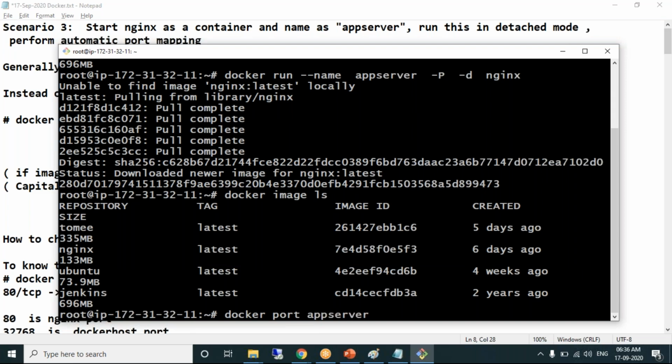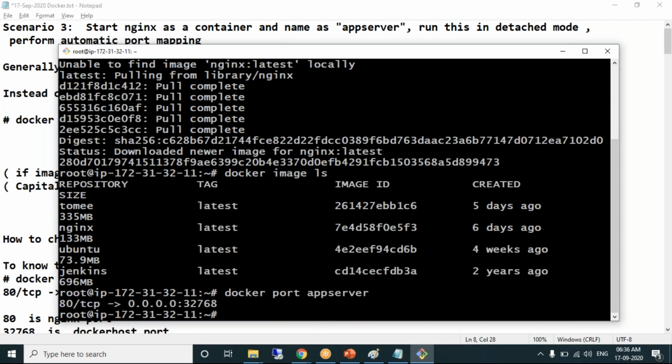This command, docker port followed with the container name, will provide you the port information of the container. The default port of Nginx is 80 and it is mapped to 32768.